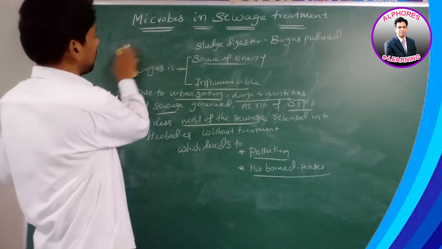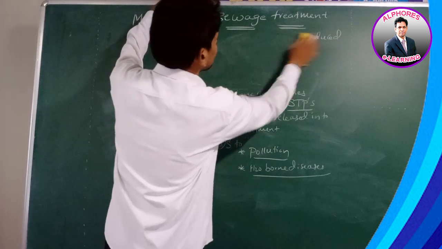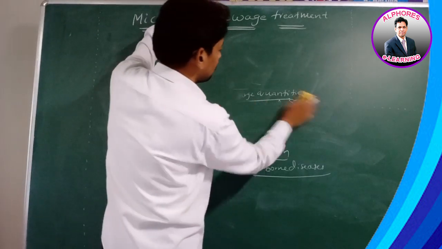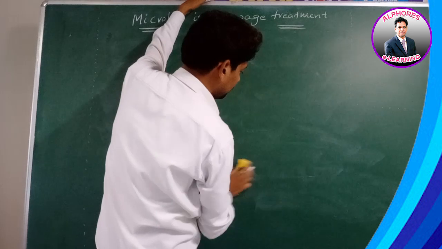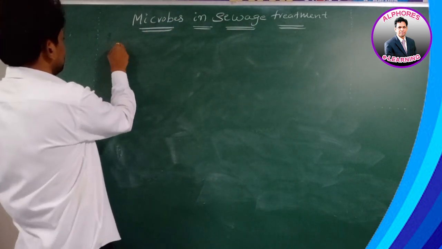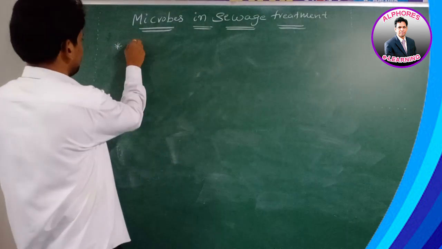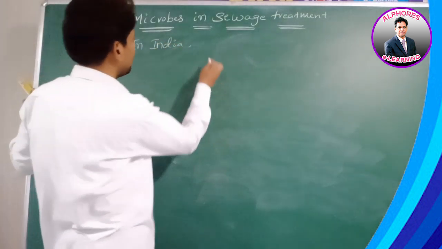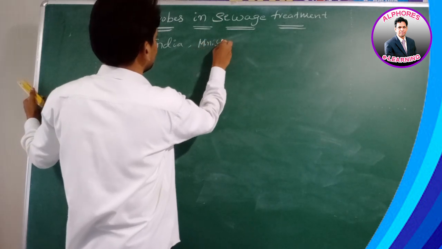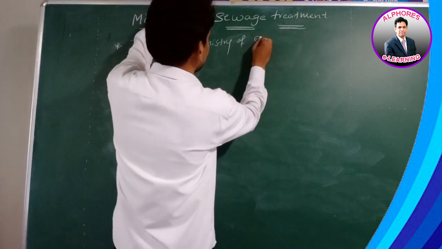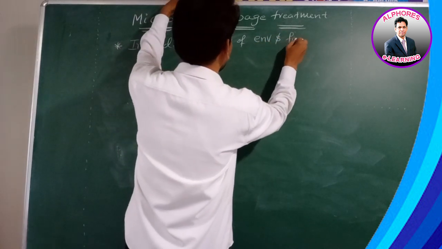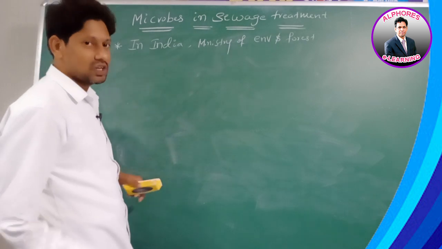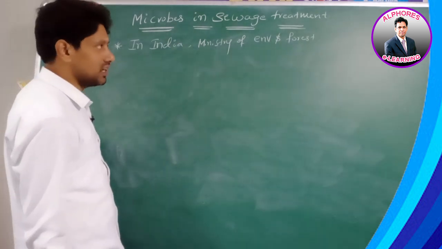That's why our Indian government, what did it do? The Ministry of Environment and Forest in India, a department by name Ministry of Environment and Forest, has established two plans.